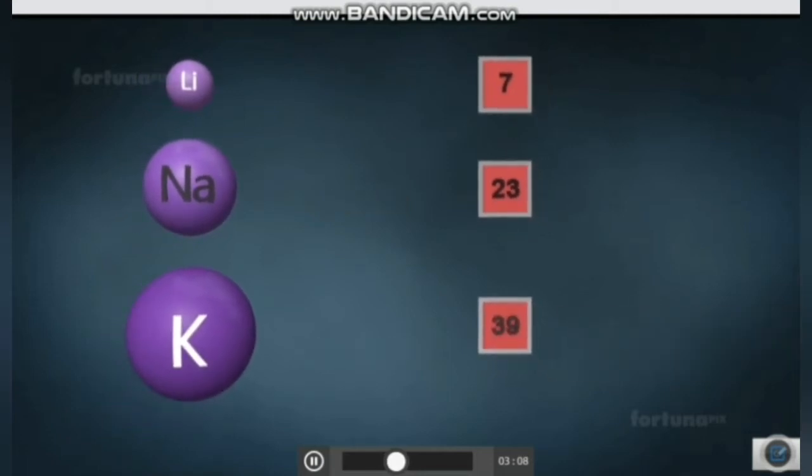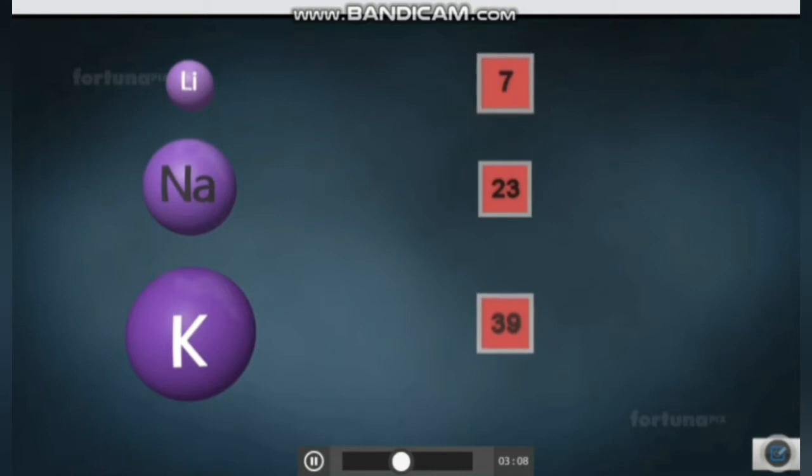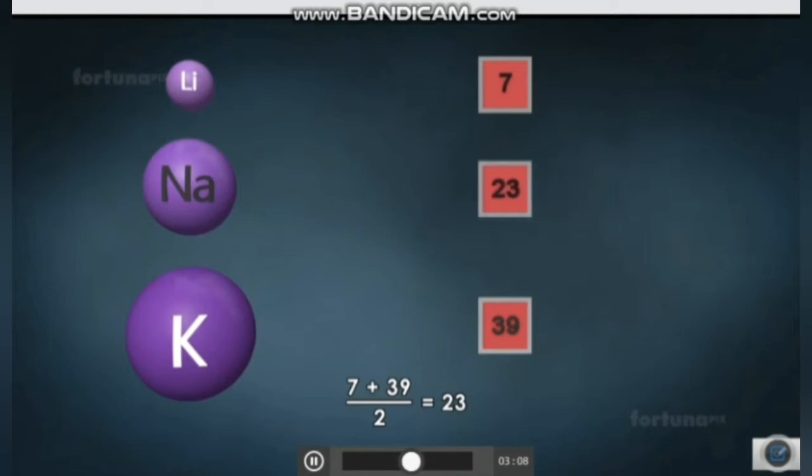And if an average of the lower and the higher atomic masses are taken, with 7 and 39, 23 will be the answer, which is the atomic mass of sodium. So (7 + 39) / 2 is equal to 23, which is the atomic mass of sodium. That is the law of triads.